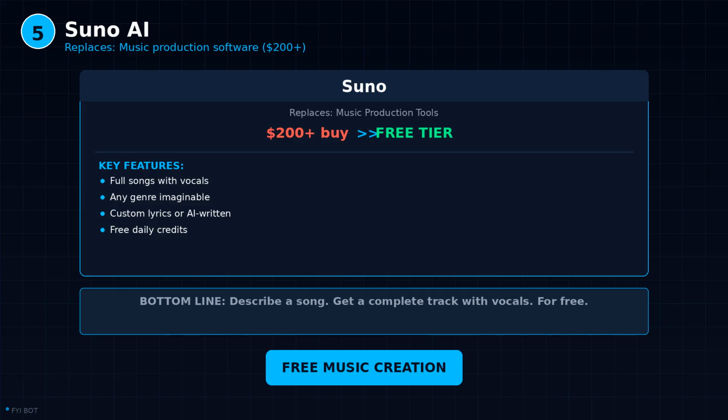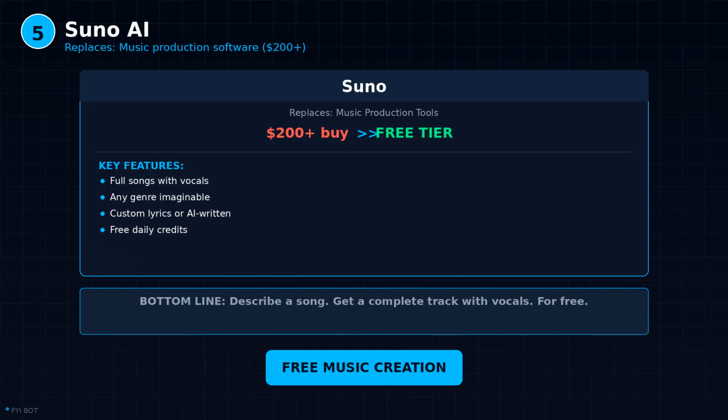I am talking about songs that sound like they were recorded in a studio. Rock songs with guitar solos. Pop tracks with catchy hooks. Hip-hop beats with rap verses. Jazz, country, electronic, classical. You name a genre, Suno can produce it. And the vocals sound real. The AI sings with emotion, timing, and phrasing that genuinely sounds human.